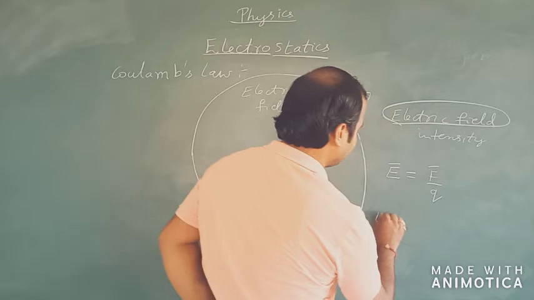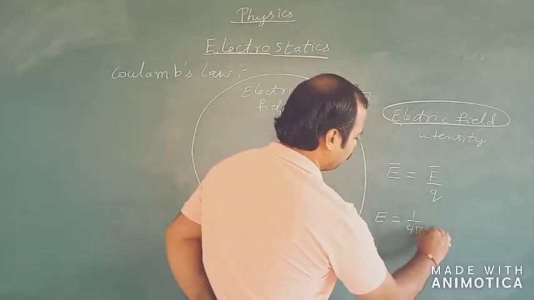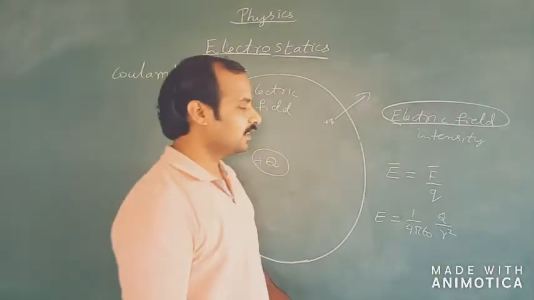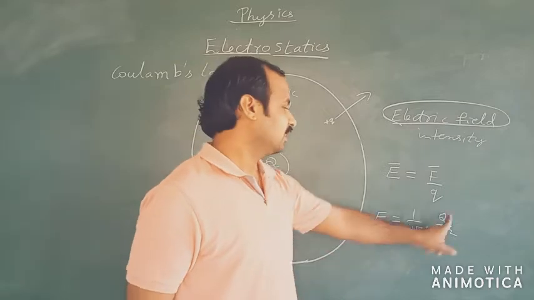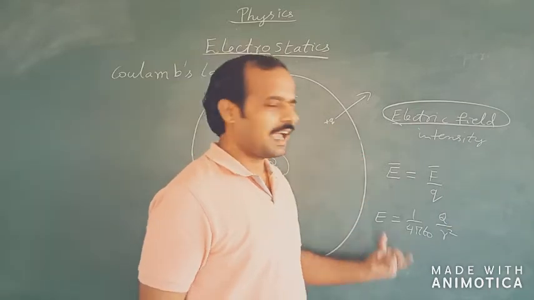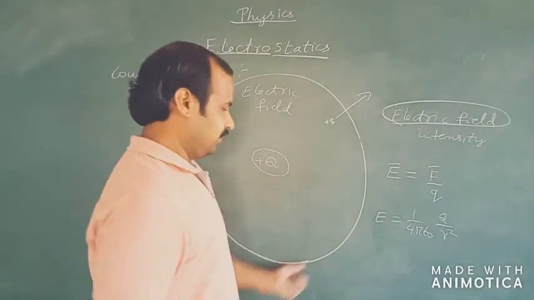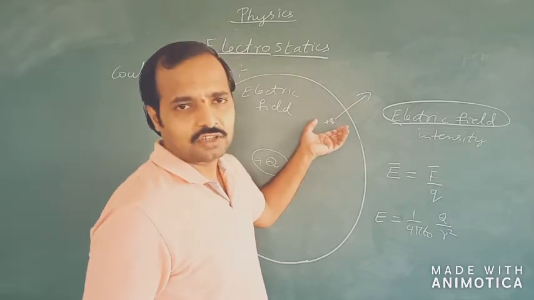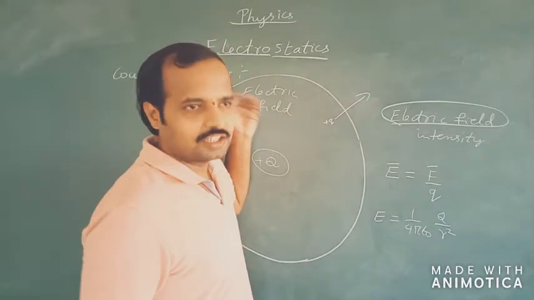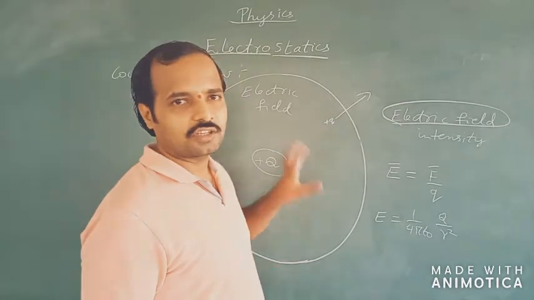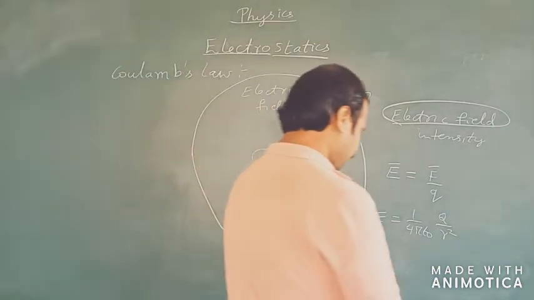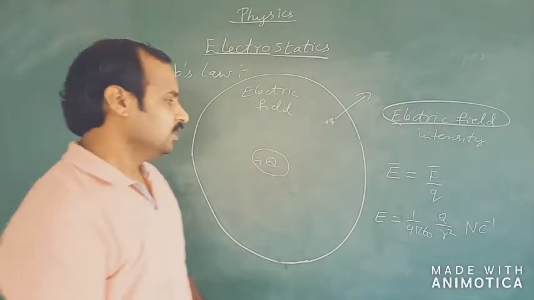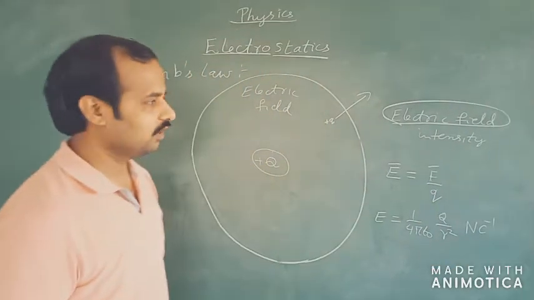Here the electric field intensity will be given by the expression 1 by 4 pi epsilon naught into capital Q by r square. You can see that capital E, the electric field, is independent of the test charge. That is, it has its own existence around the charge within this particular region. It is not that if the test charge is not there, then the electric field doesn't exist. It will always exist surrounding a particular charge. And this electric field has a unit of Newton per Coulomb.